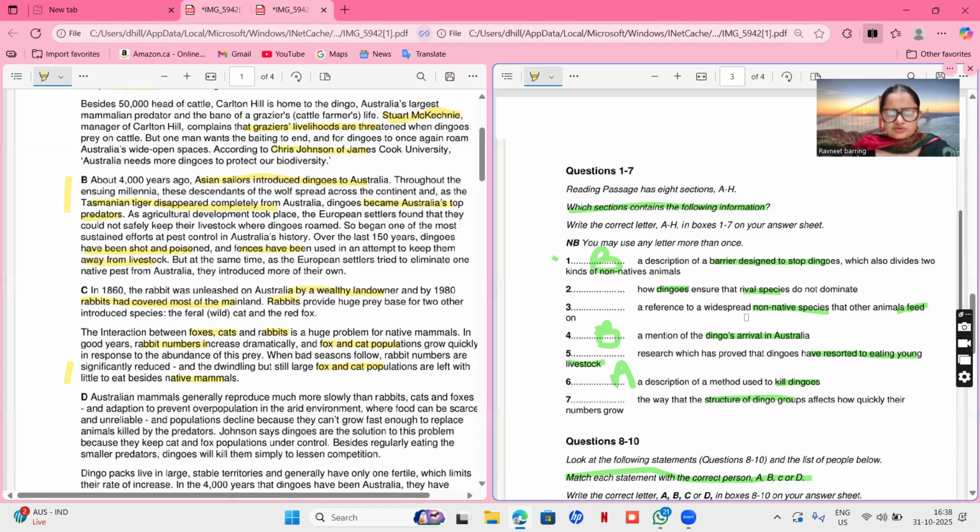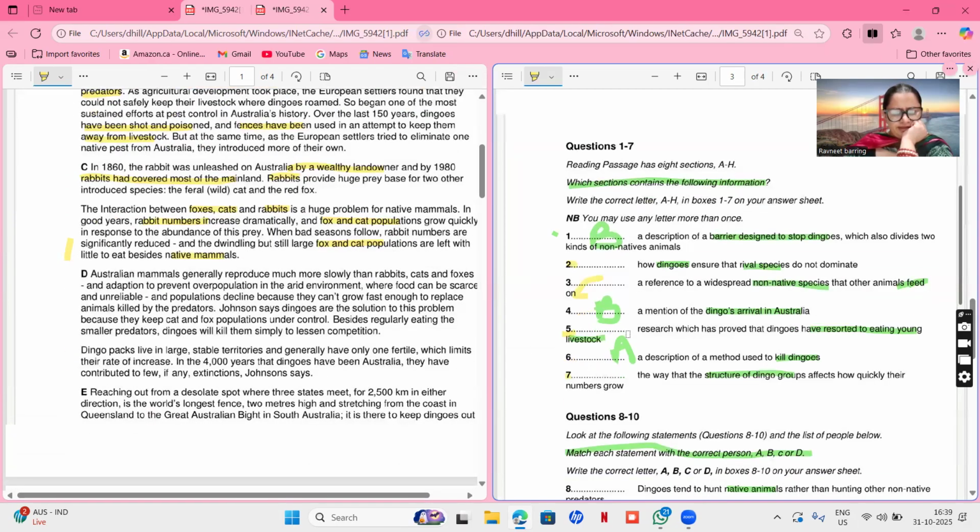Okay, so a reference to widespread non-native species that other animals feed on, and they are also talking about eating. So praying. So the answer to this is C paragraph. All right, so we are done with this. We are left with second, rival species and livestock, and this one. That's it.